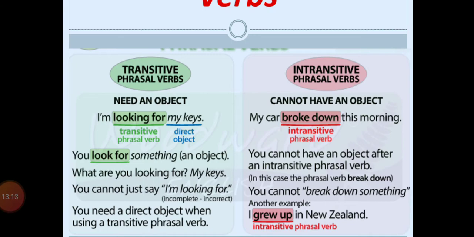Clear? You look for something and that is the object. What are you looking for? My keys. Like, what are you looking for? For my keys. So my keys has become the object. Now see, you cannot just say I am looking for. If you say I am looking for, the sentence will be an incomplete sentence. Whereas in the second part, that is intransitive, we cannot have an object after an intransitive phrasal verb. Like in this case, the phrasal verb is broke down. You cannot broke down something, right?